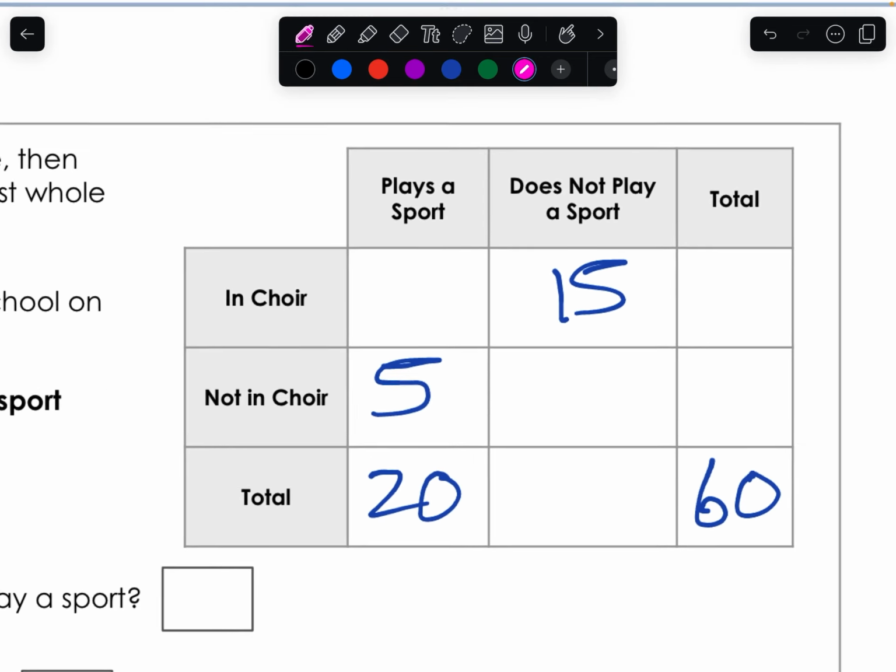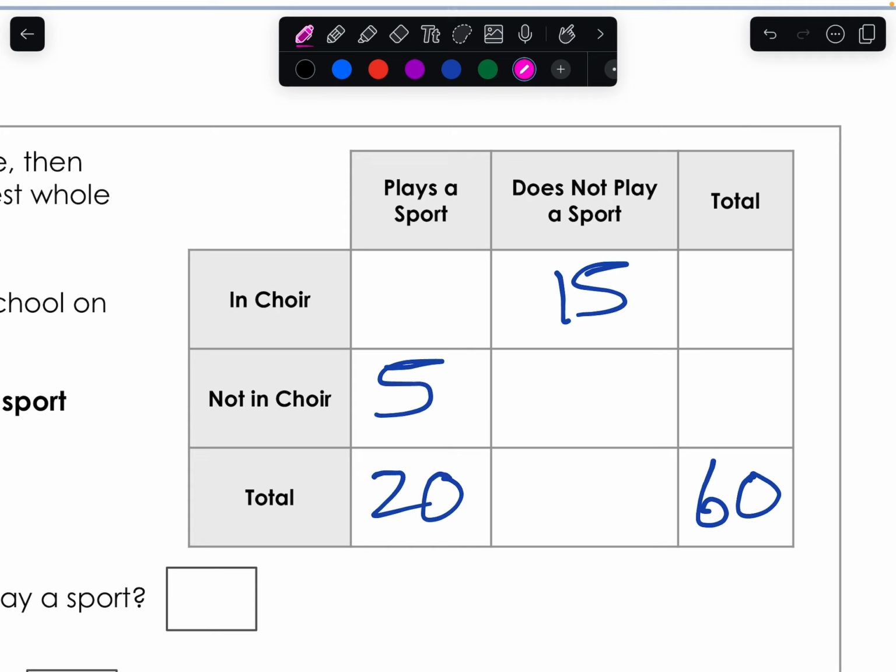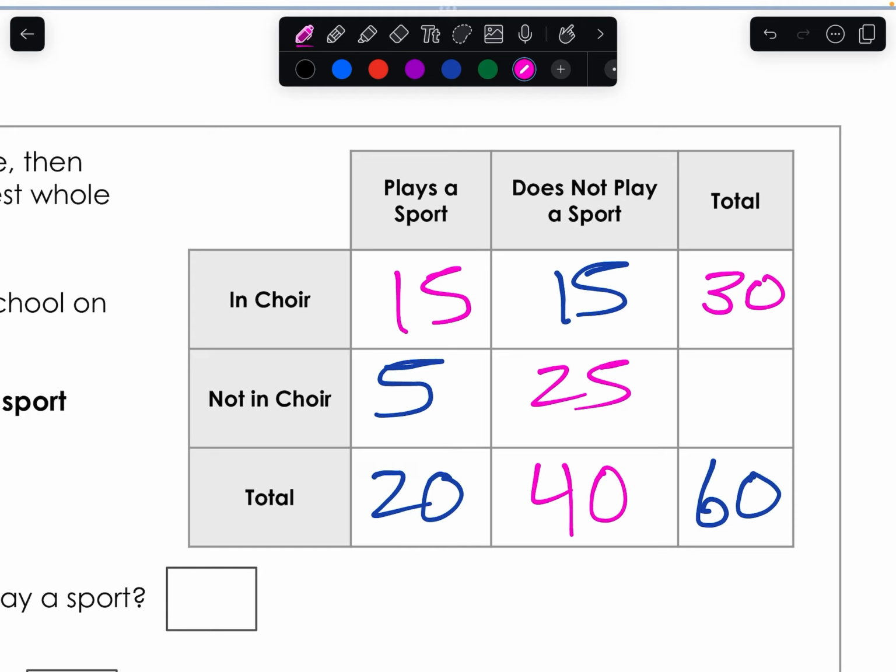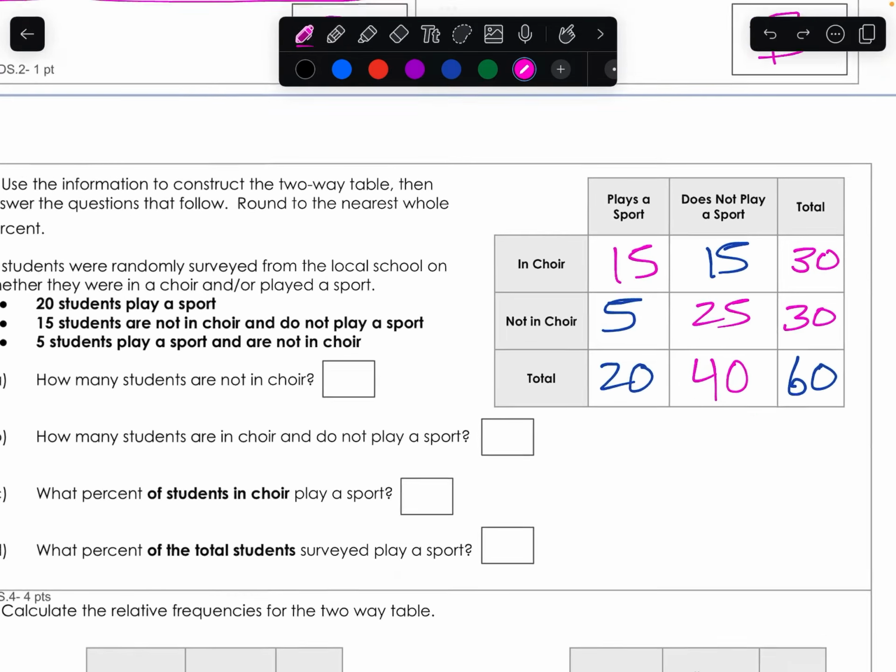So I start to put it together. 60 minus 20 is 40 here. And then going up and down here, if this is 20 here, then this has to be 15, because 20 minus 5 is 15. 40 minus 15 here is going to be 25. And then if we go to the right, 15 plus 15 on top is 30 total. And then 5 plus 25 is also 30, which makes sense because these two add up to 30, or 60, I mean, and these two add up to 60 as well. And now we can answer the questions.